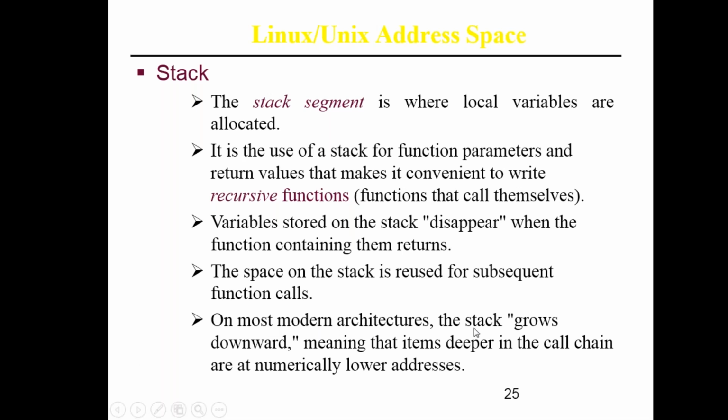On most modern architectures, the stack grows downward, meaning that items deeper in the call chain have numerically lower addresses. As you move downward, it has lower addresses. So it keeps track of your recursive functions and local variables.